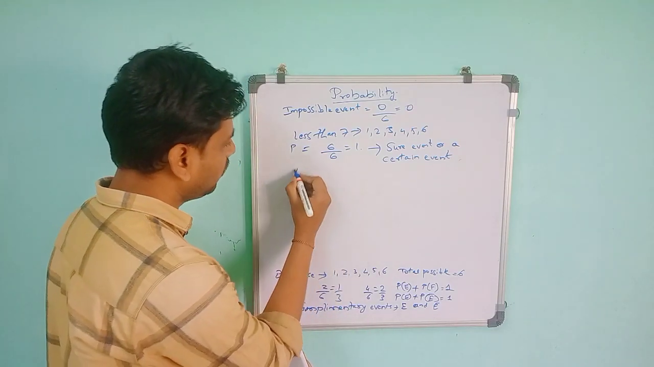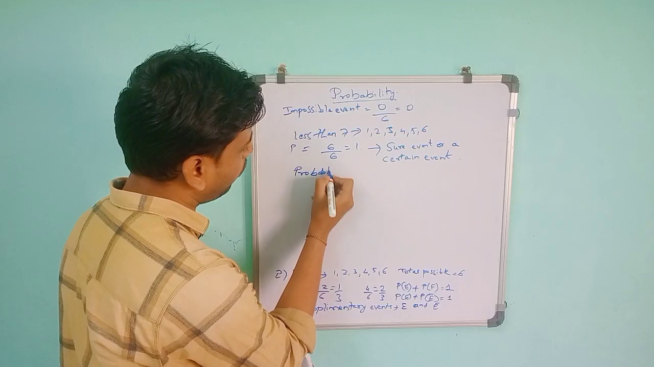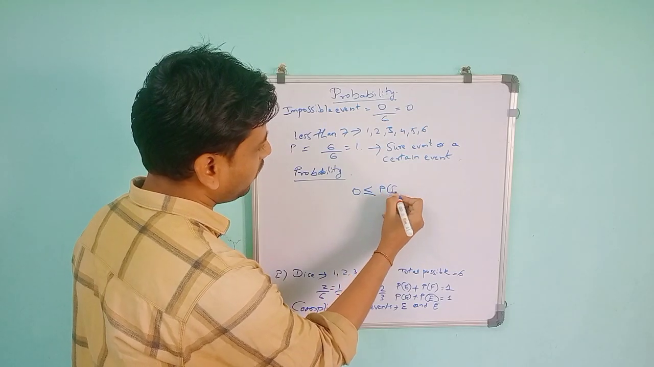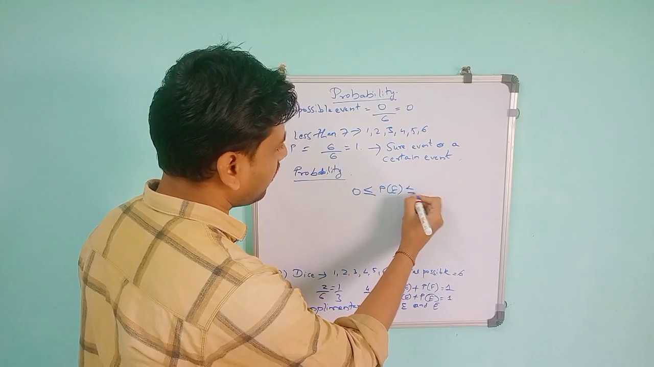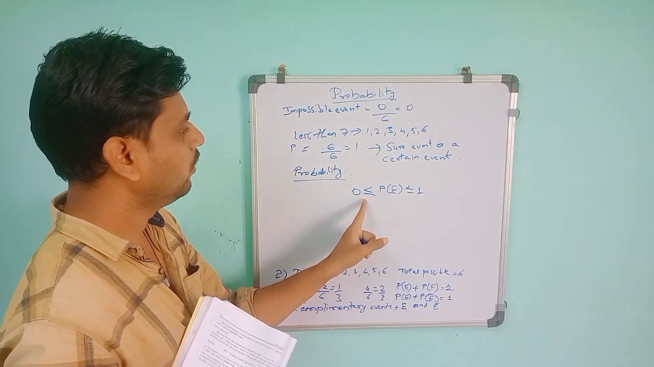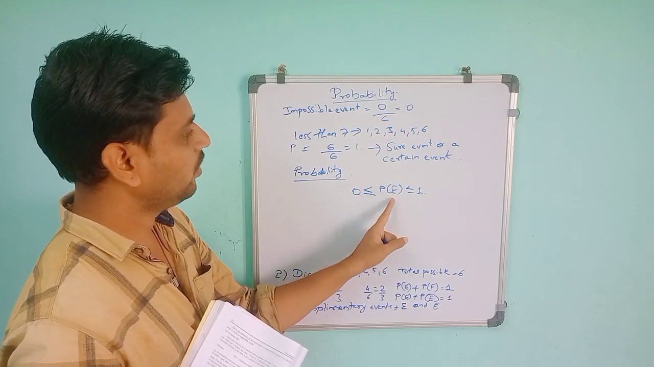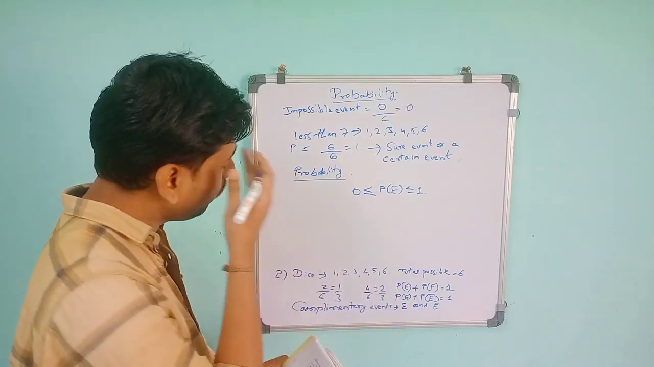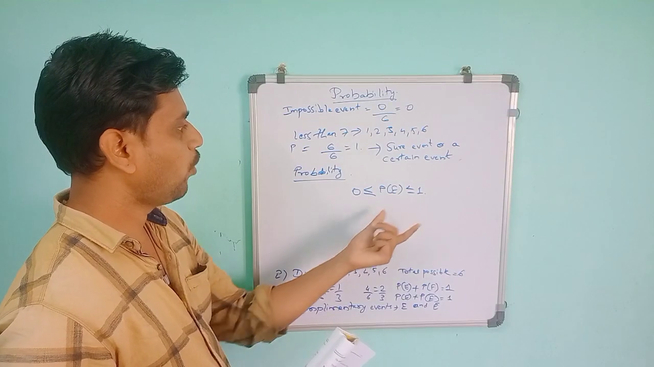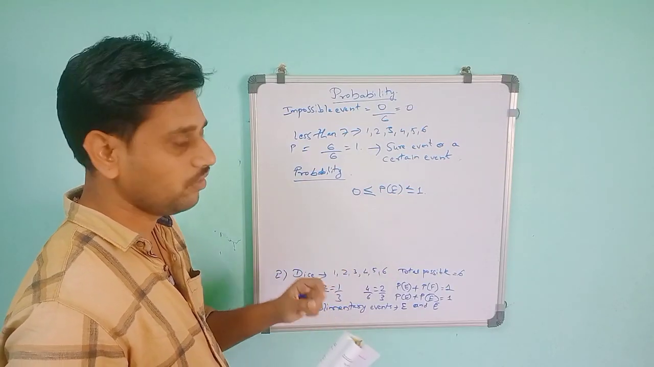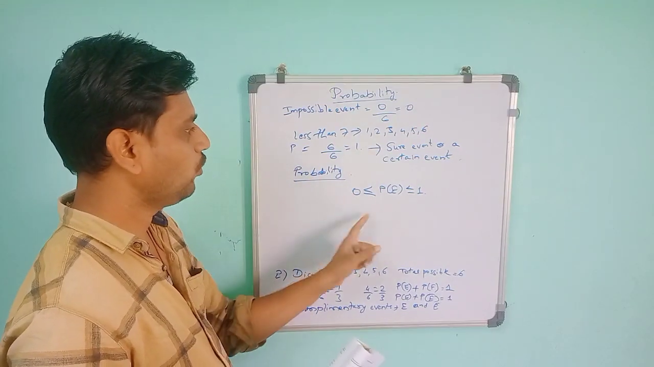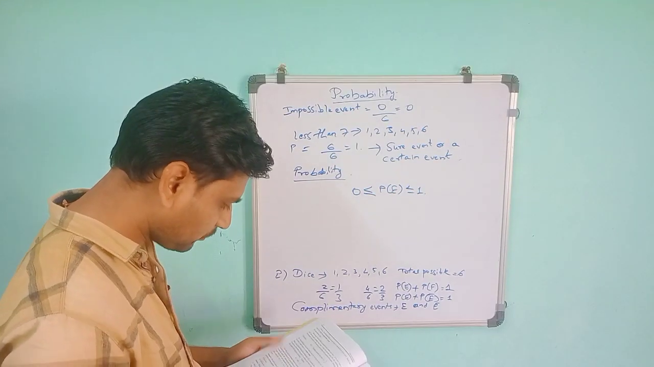Always keep in mind the value of probability: it is always 0 less than or equal to P(E), less than or equal to 1. So P(E) is never negative, because P(E) is greater than or equal to 0. But it is also not greater than 1. If you get a probability greater than 1, you are making a mistake. The probability of any event never exceeds 1. Its value is only from 0 to 1, and it is never negative.